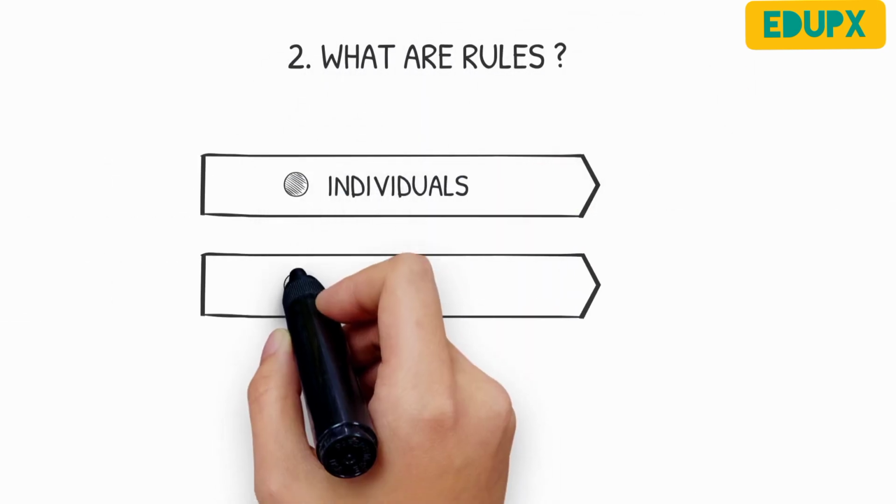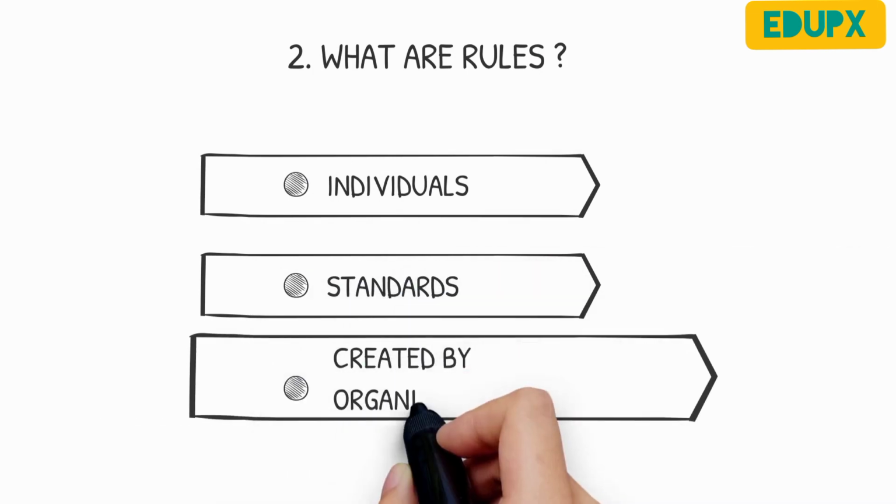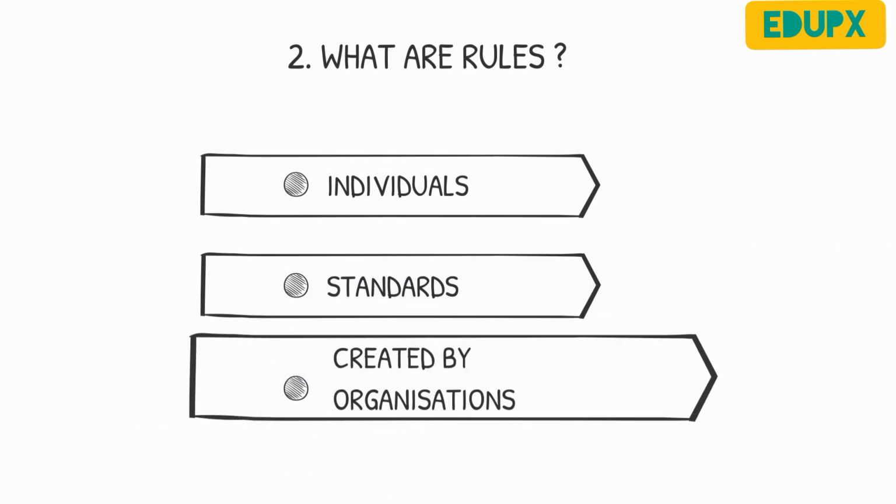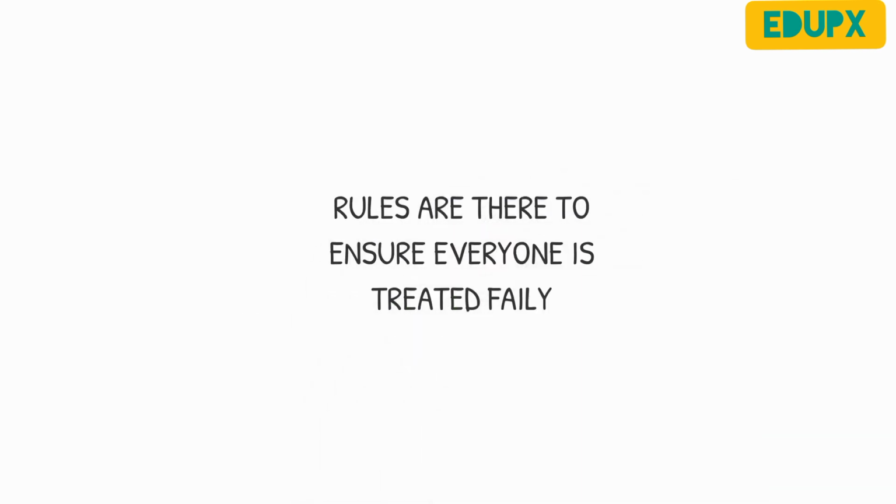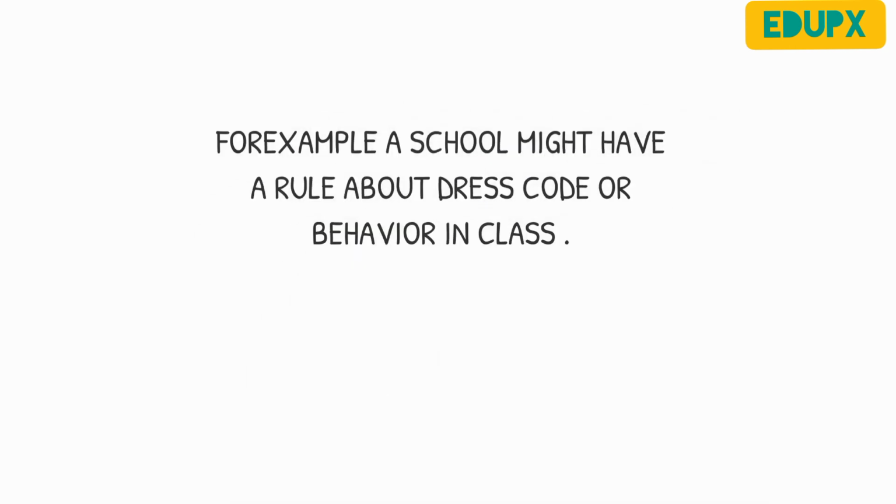Second, what are rules? Rules are guidelines or standards that are created by organizations, groups, or individuals to regulate behavior and ensure that everyone is treated fairly. Rules can be formal or informal and can vary in severity. For example, a school might have rules about dress code or behavior in the classroom.